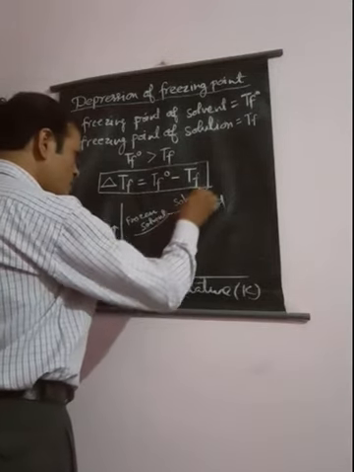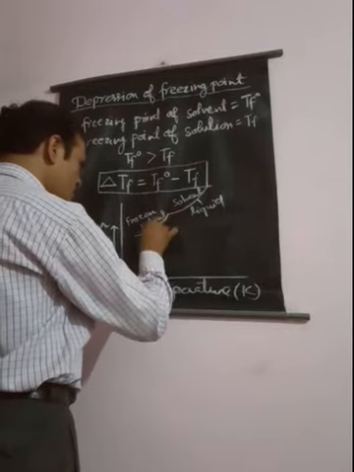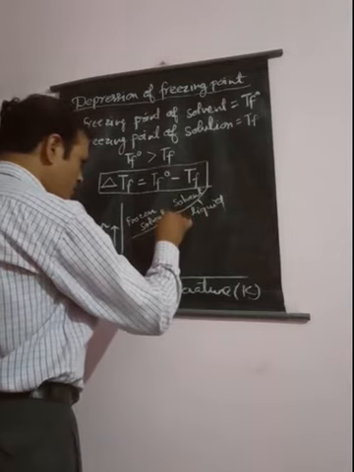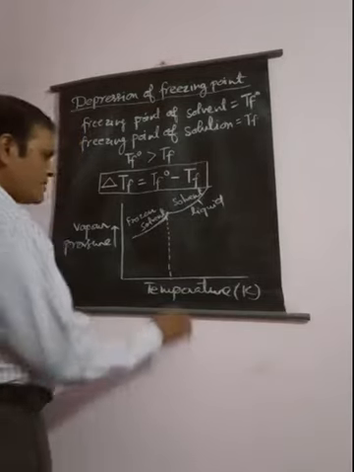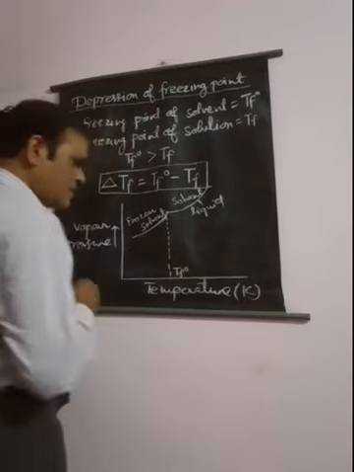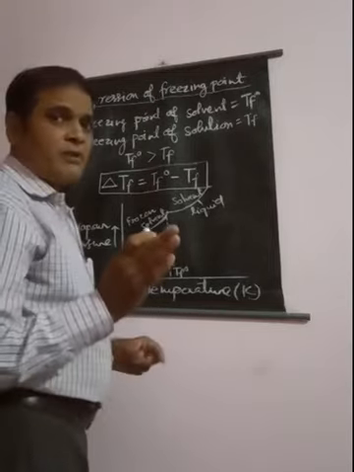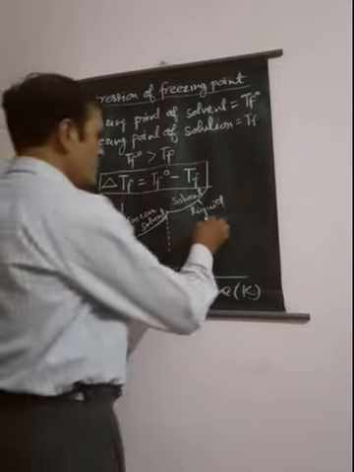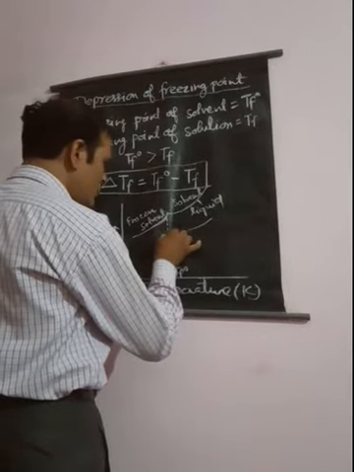If you see, both these physical phases are joining at this particular point, so this point will be the freezing point of our pure solvent. It is denoted by TF naught. Similarly, if we dissolve a non-volatile solute in a pure solvent, then in case of solution, its freezing point will be lower than the freezing point of that pure solvent.